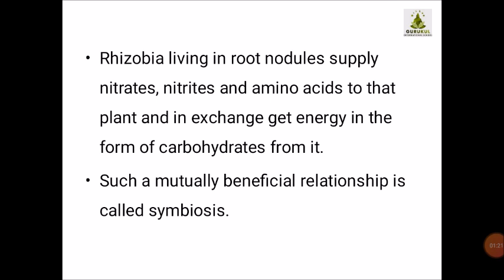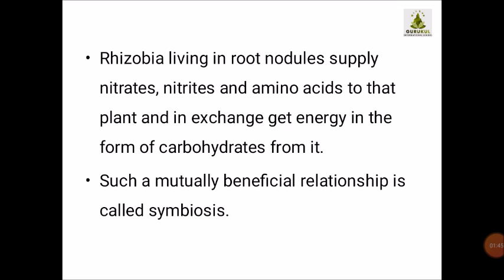I have taught you about the nitrates, nitrites and amino acids. So what is happening with the rhizobia? They live in the root nodules and supply nitrates, nitrites and amino acids to the plant, and in exchange they get carbohydrates from the plant.